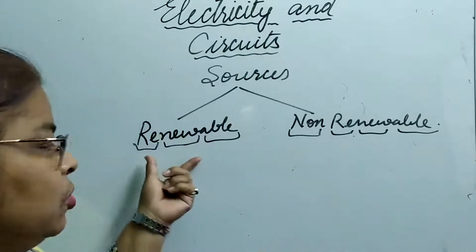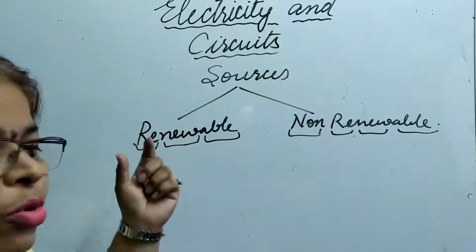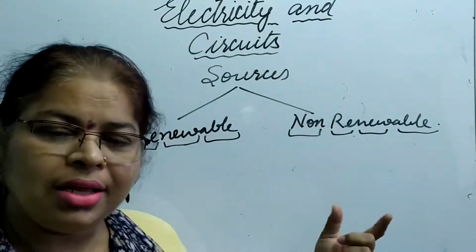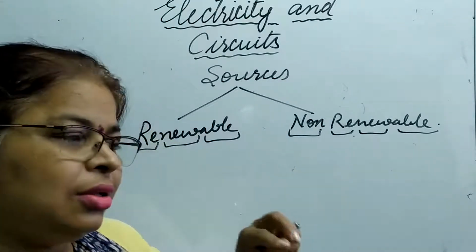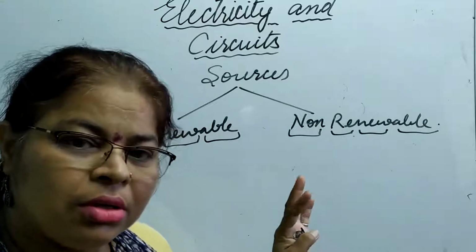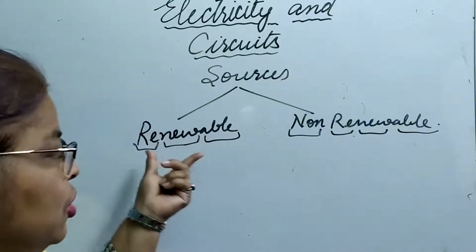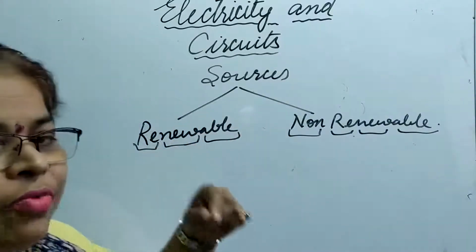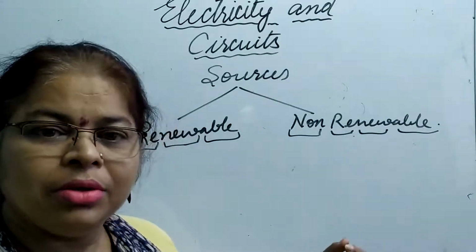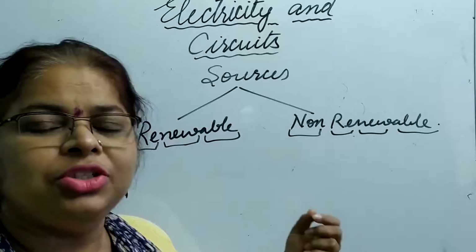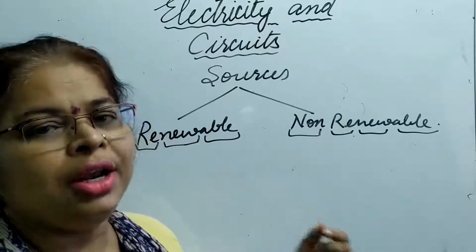Okay, it can be renewed. Like wind is blowing, the windmills are running, the energy is being generated, but do you think that no more wind is left? It is still there, so it can be renewed. Same way, water in the rivers can be used again and again for generating electricity or energy.